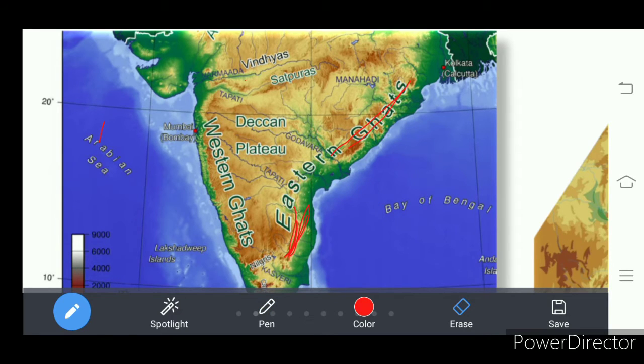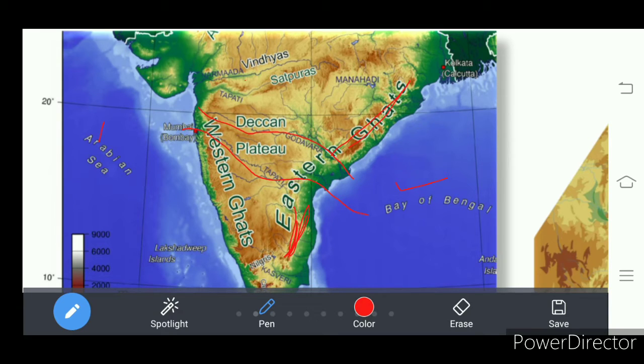And look here, river Godavari. Understand how it is flowing? Originates at the Western Ghats, flows through the Deccan Plateau, joins the Bay of Bengal. And river Krishna also originates in the Western Ghats and joins the Bay of Bengal.